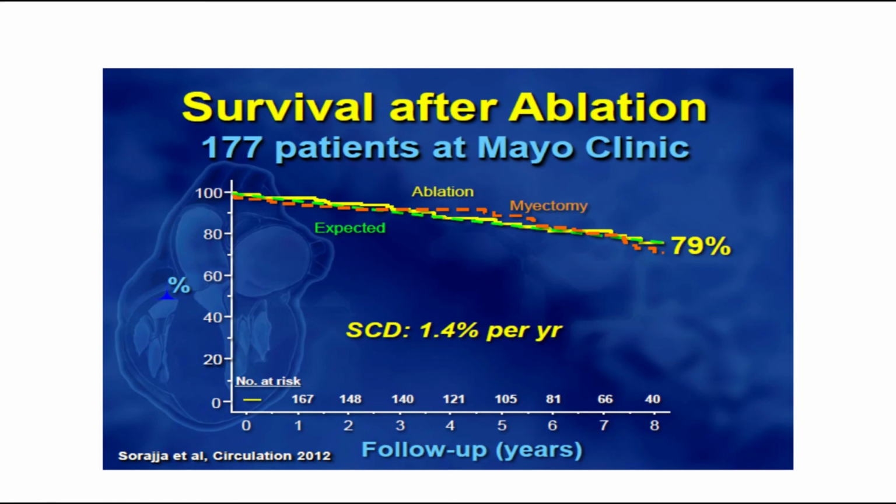If we see long-term outcome, this slide shows 8-year follow-up, but now that follow-up is up to 12 years. And if we compare with the expected mortality of the population, for surgical myomectomy or alcohol septal ablation, survival is the same everywhere. Almost 80% of people are alive at the end of 10 years after the treatment. And in spite of that, independently, the sudden cardiac death rate is about 1.4% per year, whether the patient undergoes surgical myomectomy or alcohol septal ablation.